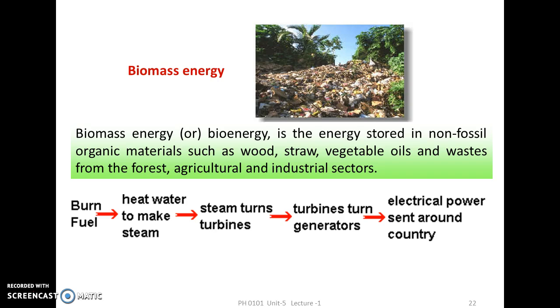Biomass energy or bioenergy is energy stored in non-fossil or organic materials such as wood, straw, vegetable oils, and waste from the forest, agricultural, and industrial sectors. So we burn fuel, we heat water to make steam, then the steam turns the turbines, the turbines turn the generators, and electrical power is sent around the country.